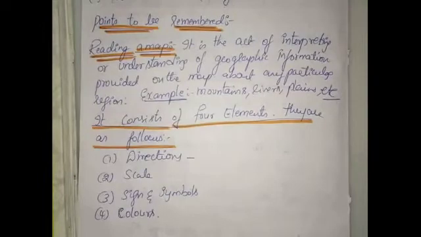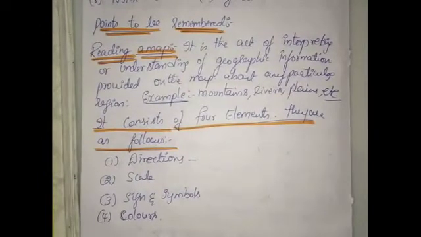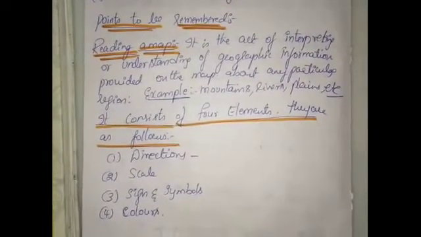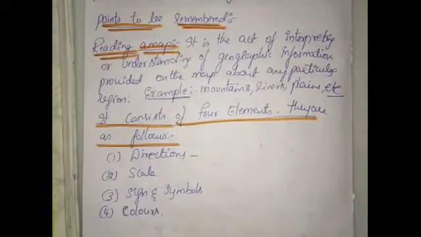Now we are going to study a new concept, that is reading a map. So what is generally reading a map? What are the things in a general map? In a map, which are the things we are going to study basically? It is the act of interpreting or understanding the geographical information provided on a map about any particular region. So dear students, what is reading a map?